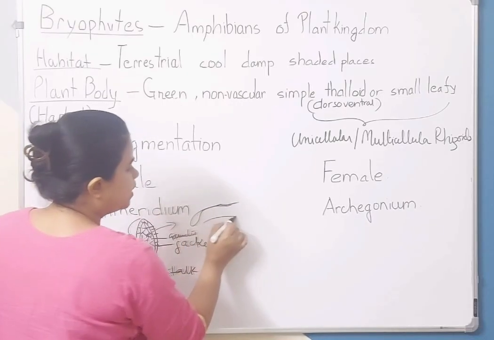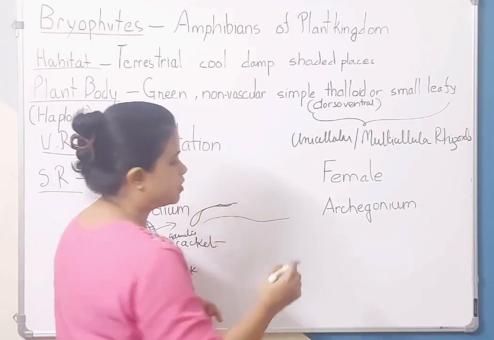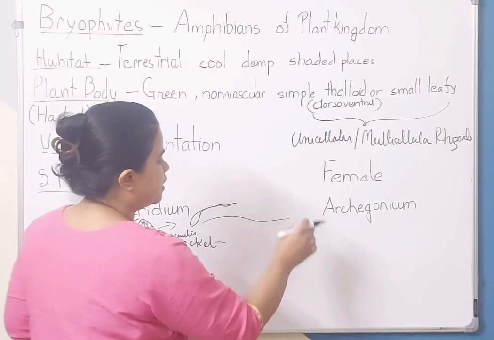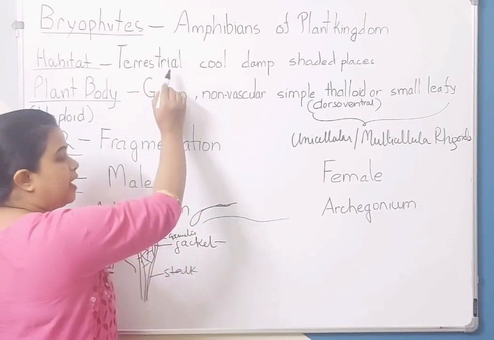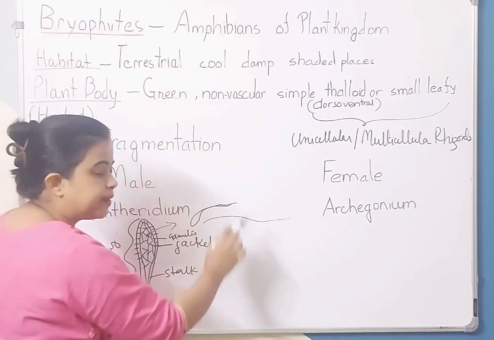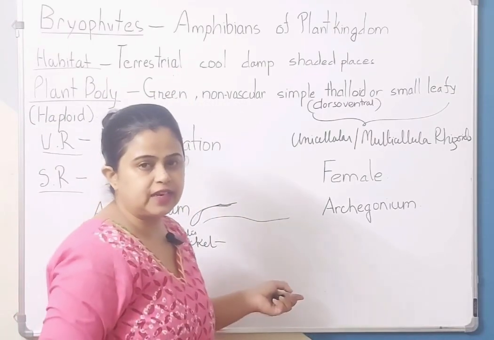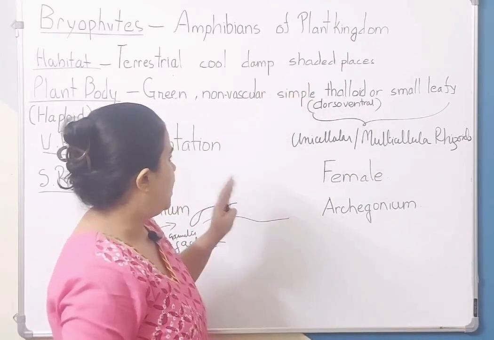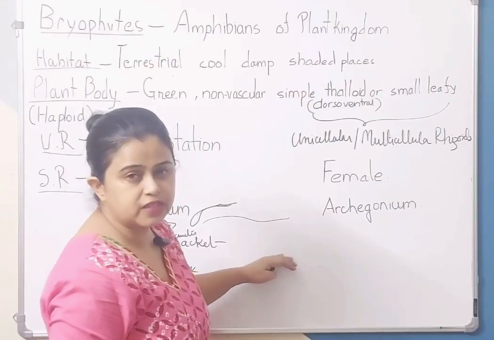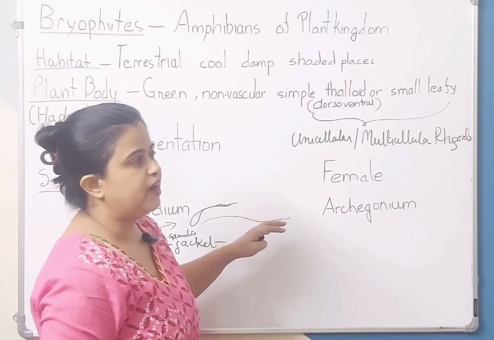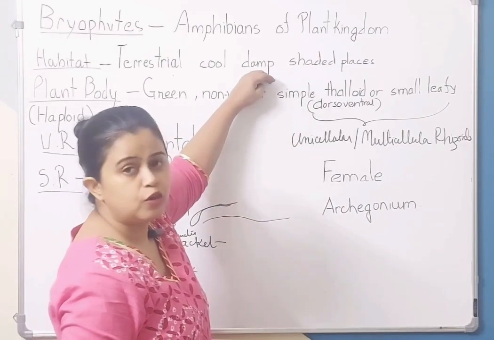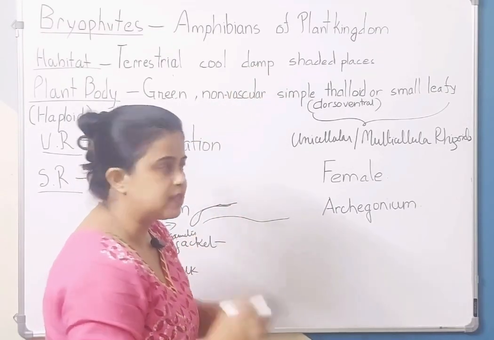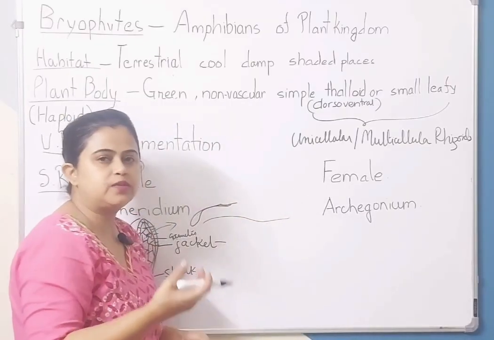They produce male gametes. Okay, the male gametes need a thin film of water to swim up to the female reproductive part, which is archegonium. So they are terrestrial, but they depend on water for their fertilization. That is why they are called amphibians. Okay, and because they need water for their fertilization, you will find that they grow in cool, damp places with moisture, जहाँ पे पानी का presence हो, like the banks of streams.